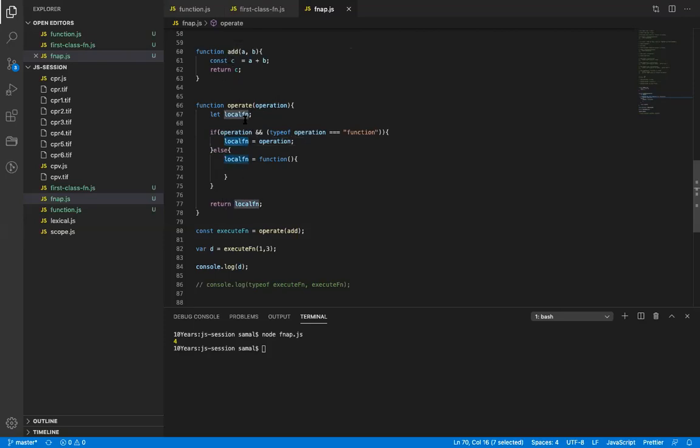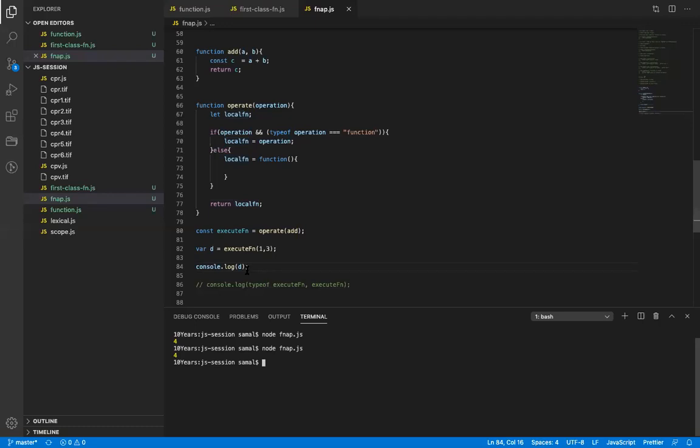And again from this operate function I'm returning the same function because functions are references. So local function is pointing to operation, which is pointing to add. That means local function is also pointing to add, right? And again here I assigned the return value of operate, which is the local function, to execute. So execute function is indirectly pointing to the add function, and that is why I'm able to call execute with a and b, and the output, the addition of 1 and 3, is assigned to d, and that is why I'm able to print d, and that is 4.